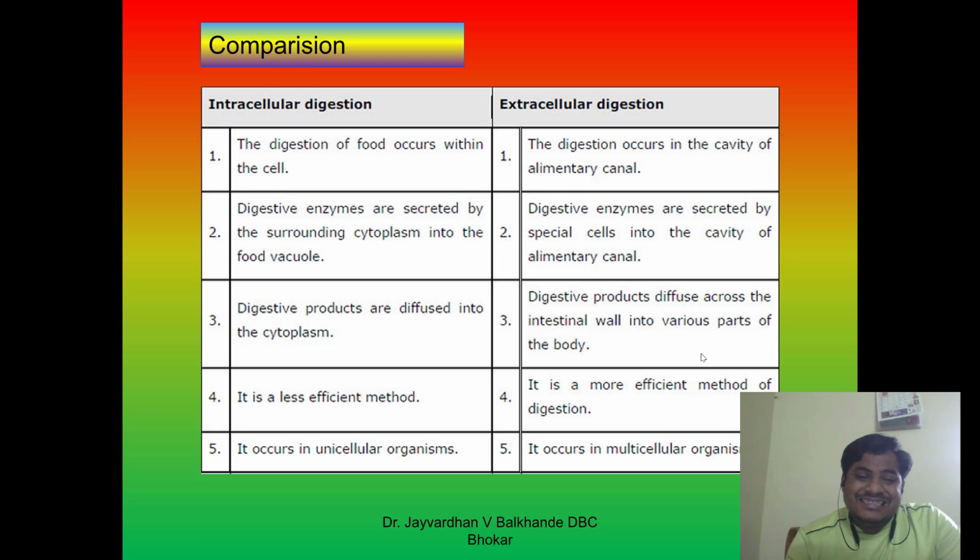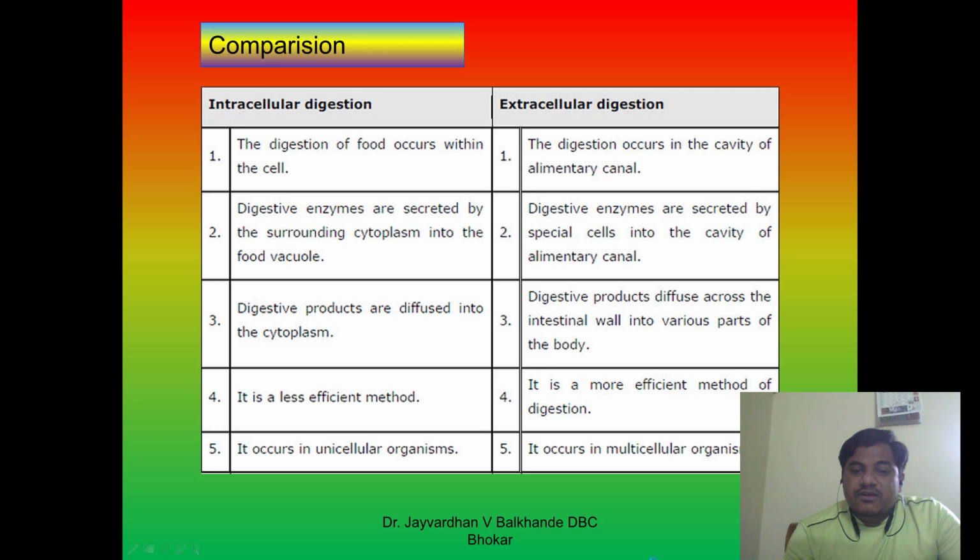Intracellular digestion is a less efficient method, whereas extracellular digestion is a more efficient method of digestion. The last point of this comparison is that intracellular digestion occurs only in unicellular organisms, meaning single-celled animals, whereas extracellular digestion occurs in multicellular organisms.